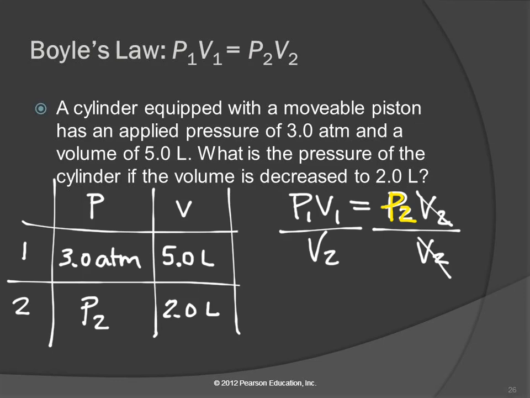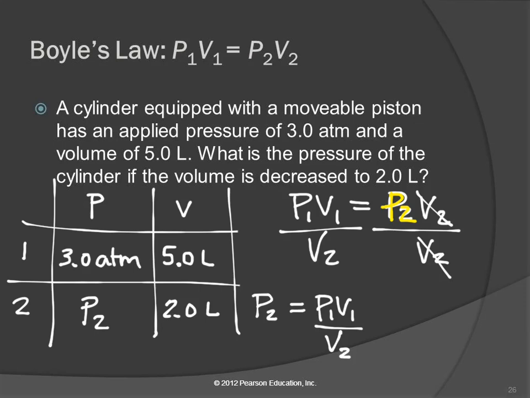So now we have P2 by itself, but it's all kind of messy, and the P2's on the right. So let's just rewrite this. P2 equals P1 V1 over V2. Really, really important to get the subscripts correct and not to mix them up. P1 V1 over V2.